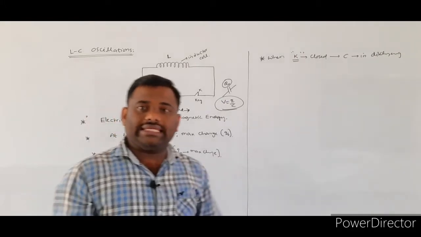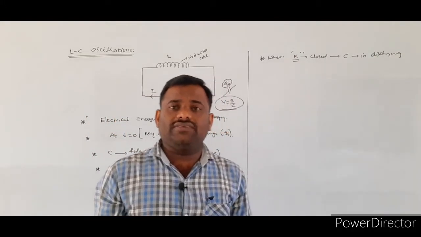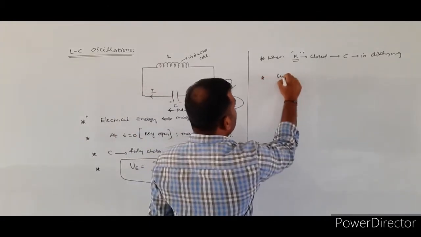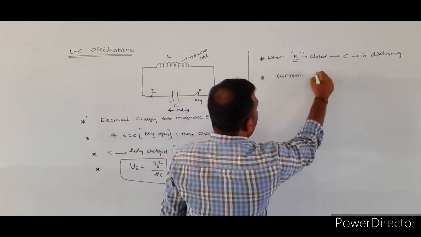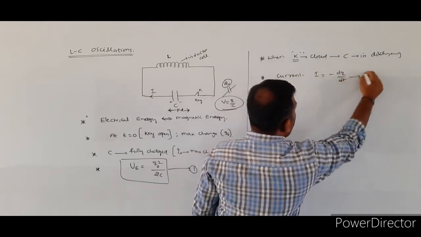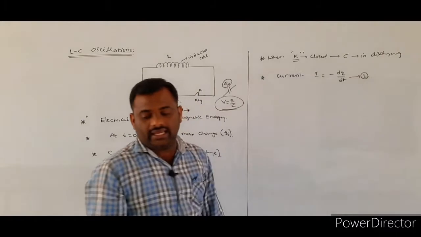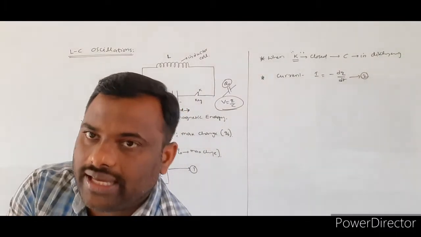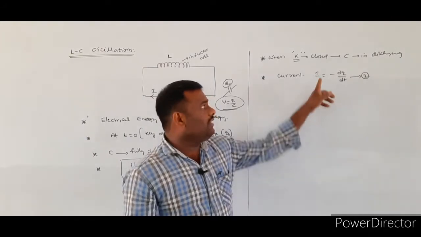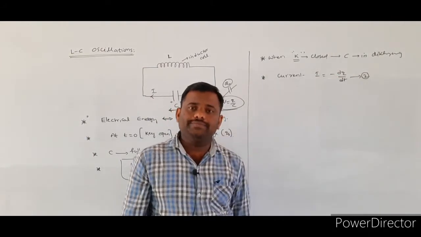How can we define the electrical current? It is the rate of change of electrical charge. So I define the current flowing through the circuit as I is equal to minus dq by dt.